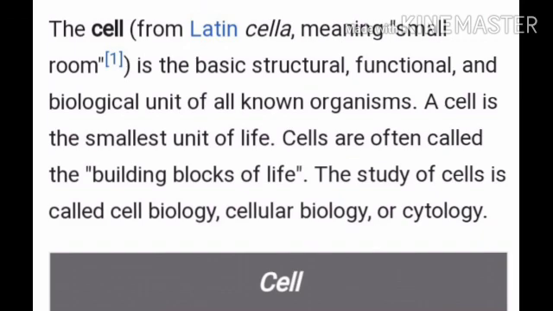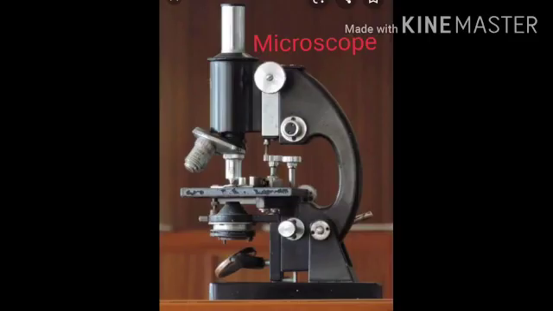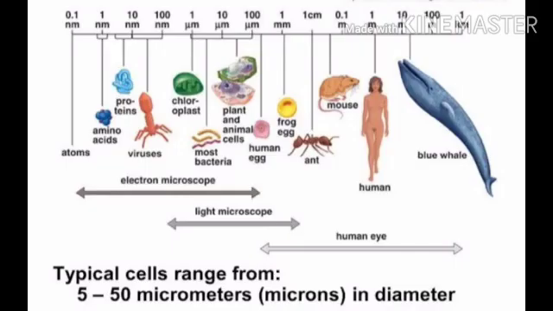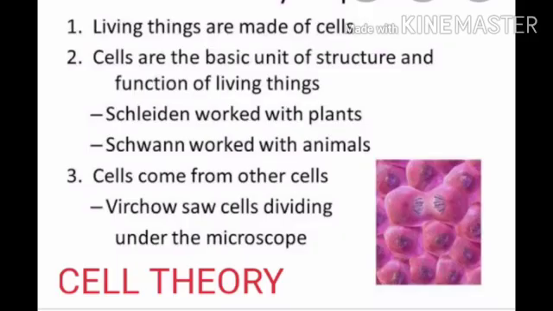The study of cells is called cytology, and a scientist who studies cells is called a cytologist, while a person who uses a microscope to study microscopic organisms is called a microbiologist, like Louis Pasteur. So this is about the types of cells and the cell theory. Thank you.